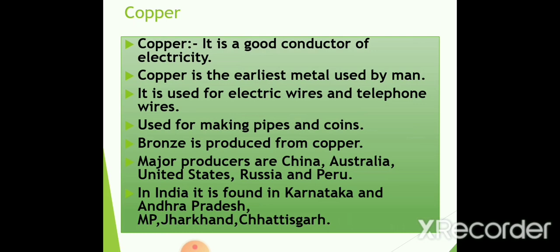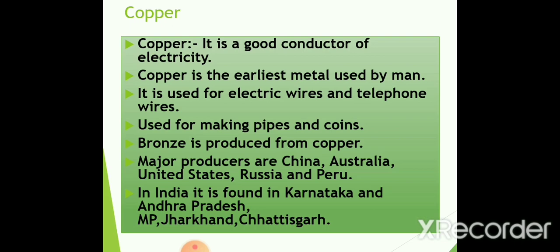Like iron, copper is also used in making electrical equipment and wires, etc., because it is a good conductor of electricity. Another important thing to remember about copper is that it is the earliest metal used by man. That means at the beginning, in the earlier ancient period, iron was not used by early men.